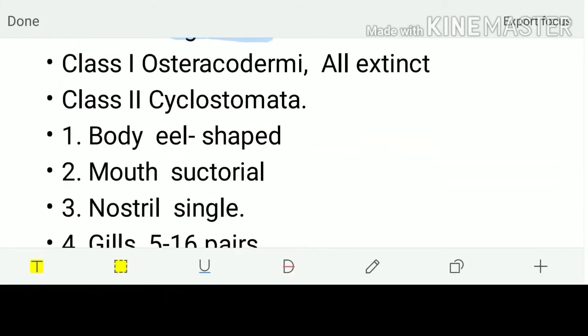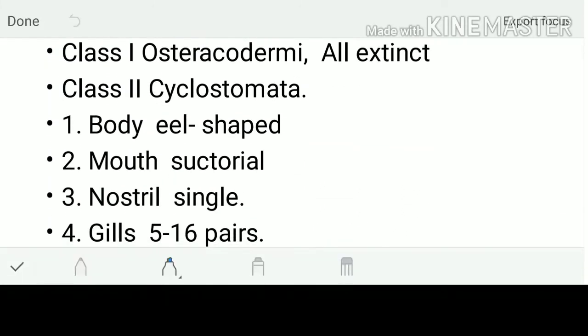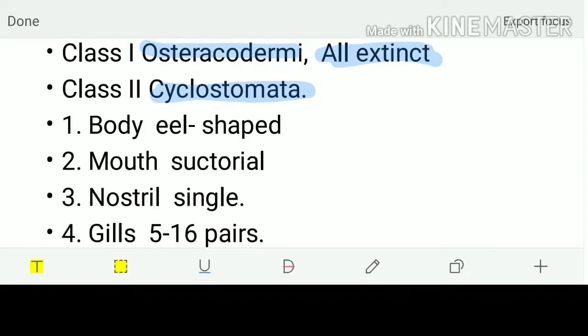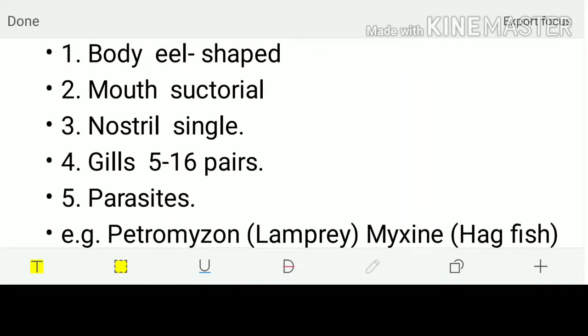Now, this division is again divided into two classes called Osteichthyrodermi and Cyclostomata. In class 1, all the organisms are extinct. In the case of class 2, the Cyclostomata, the body is long, what we call an eel-shaped body. The mouth is for suction, what we call a suctorial mouth. So their mouth will be sucking something.